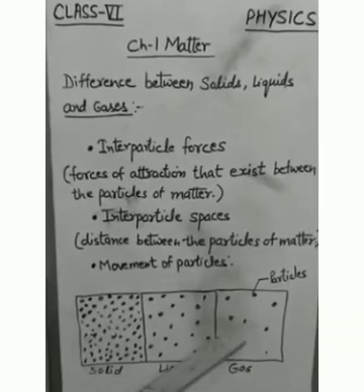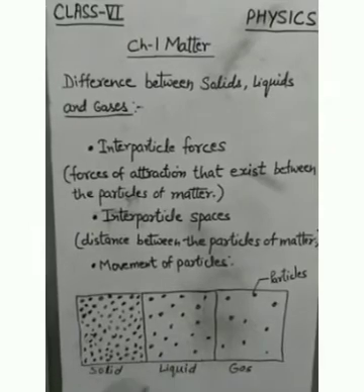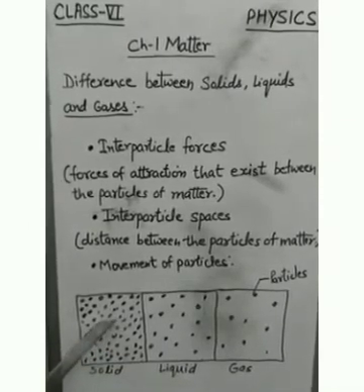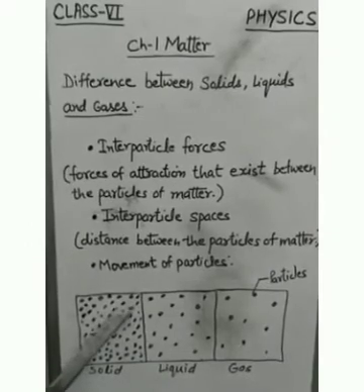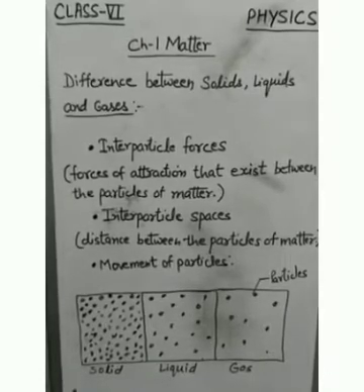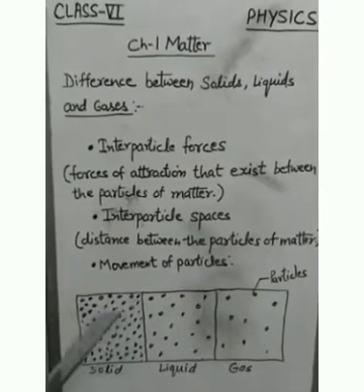Now see the arrangement of particles between the solid, liquid and gas. In solids, the particles are closely packed. There is a strong force of attraction between the particles of a solid. The particles of a solid only vibrate about their fixed position.